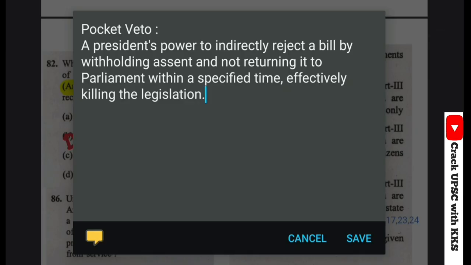So if we have to see what is pocket veto, it is a president's power to indirectly reject a bill by withholding the assent and not returning it to the parliament, and in future it kills the legislation or the bill. So in this case, president withholds the assent and does not return it to the parliament, and it simply keeps it in his pocket. So that's why it is called pocket veto.